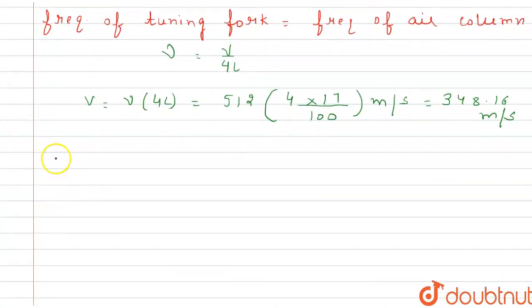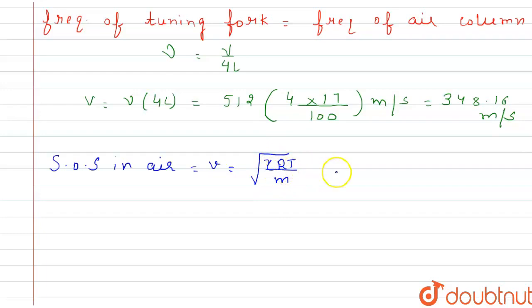Now in part B, we have to find the speed of sound in air at 0 degrees Celsius. So the speed of sound in air is small v is equal to root of gamma RT divided by m, and in this gamma, R and m are constant terms, so T is a variable, so V is directly proportional to root T. If we remove the proportionality sign, we get V is equal to K root T, where K is a constant.